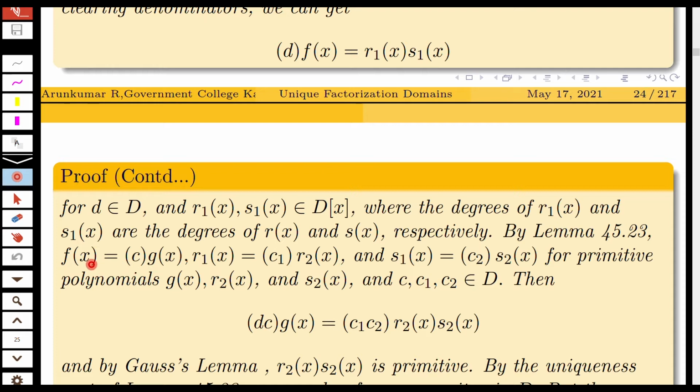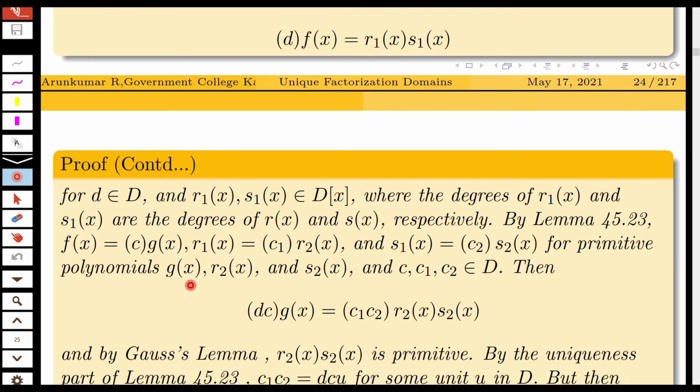So by Lemma 45.23, you can take the content of f(x), that is, f(x) can be written as c g(x), where c is the content of f(x) and g is primitive. Similarly, r1(x) is equal to c1 r2(x) and s1(x) is equal to c2 s2(x), where c1 is the content of r1, c2 is the content of s1, and r2(x) and s2(x) are primitive. So we can write f(x) equal to c g(x), r1(x) equal to c1 r2(x), s1(x) equal to c2 s2(x) for primitive polynomials g(x), r2(x) and s2(x), and c, c1, c2 belonging to the integral domain D.